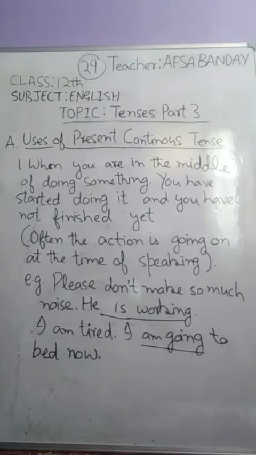Present continuous tense is used when you are in the middle of doing something: you have started doing it and you haven't finished it yet. That means often the action is going on at the time of speaking. We refer to a present time at a point of time, and at that time the action is going on because it has already been started and it hasn't finished yet, so it refers to the present, and we use present continuous for that.